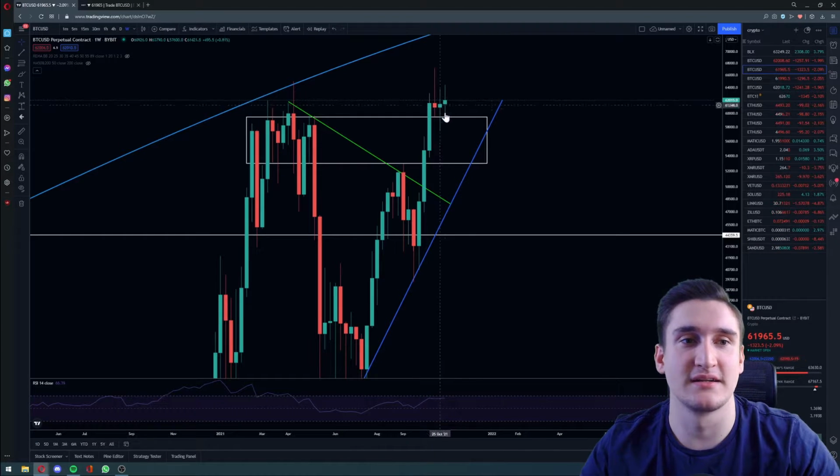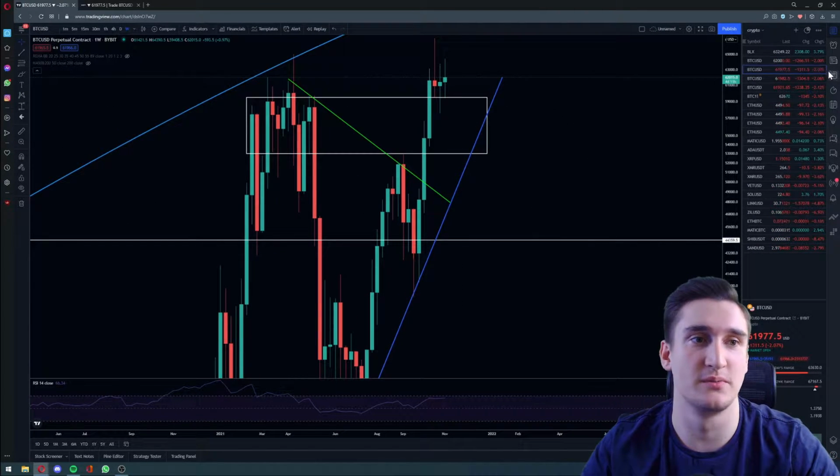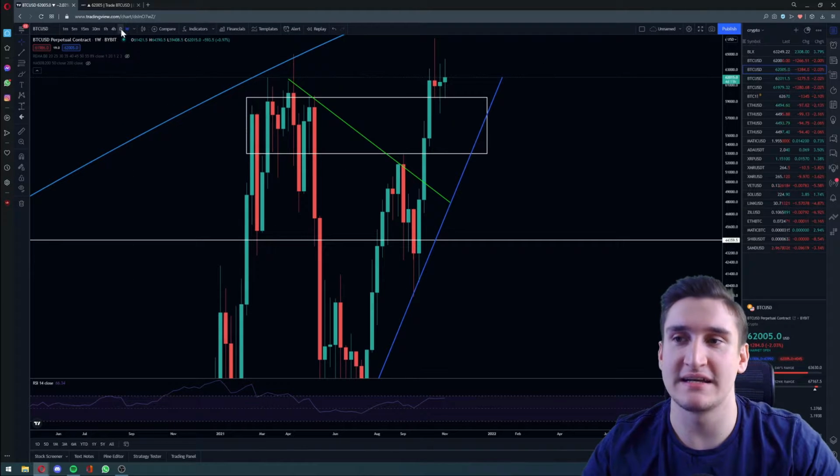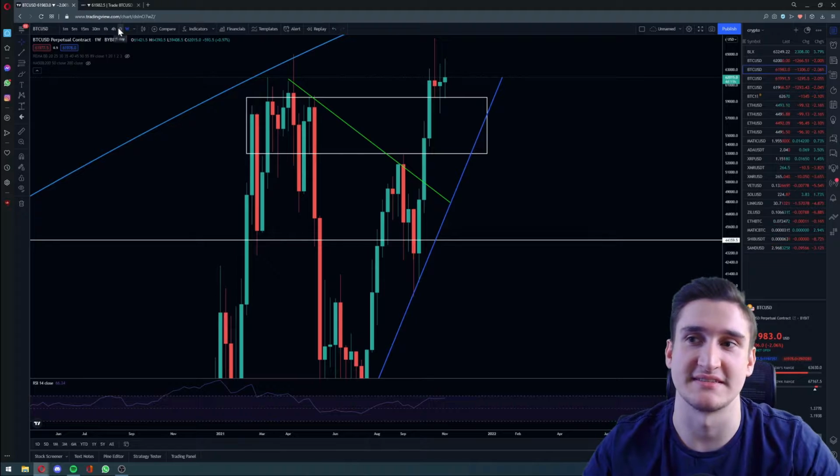So to start off with the Bitcoin chart, we are at the week chart at the moment. Our week candle still looks pretty okay. We are a little bit down till yesterday, like 2%, but I would say let's just jump into the day chart because there hasn't changed that much since yesterday.